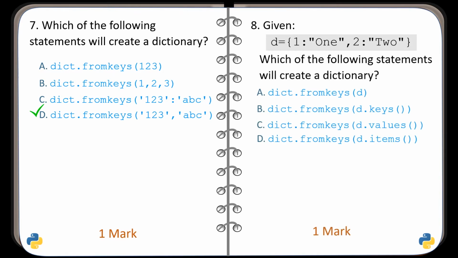Question number 8. For the given dictionary D, identify the statements which will create another dictionary. Correct options are A, B, C and D. All these will create dictionaries.